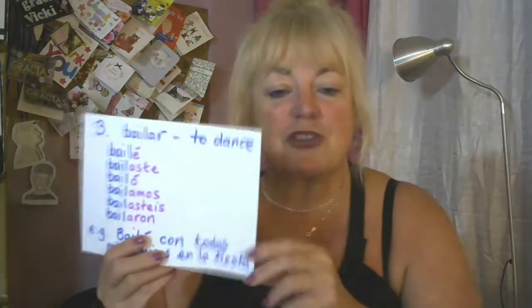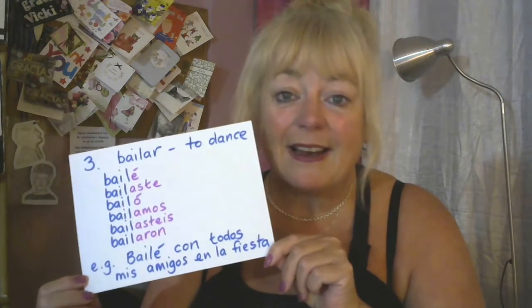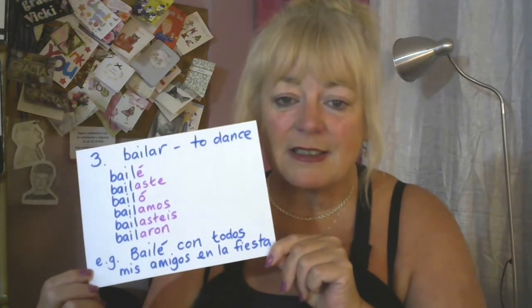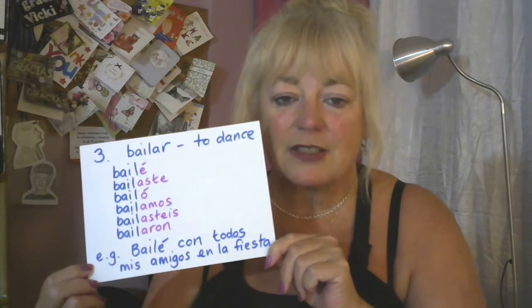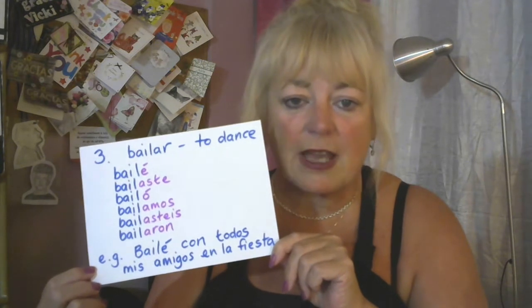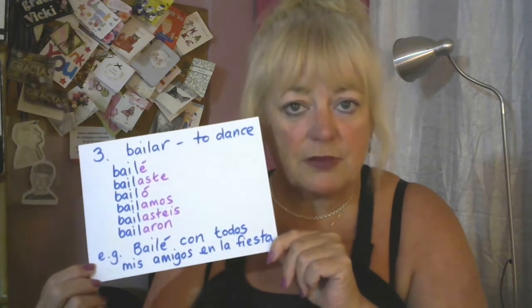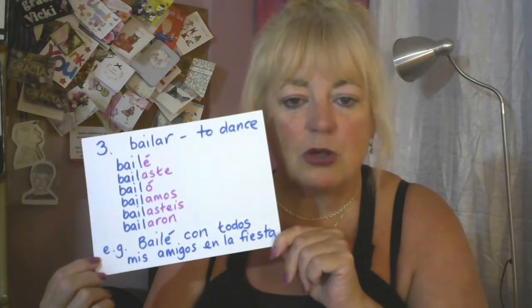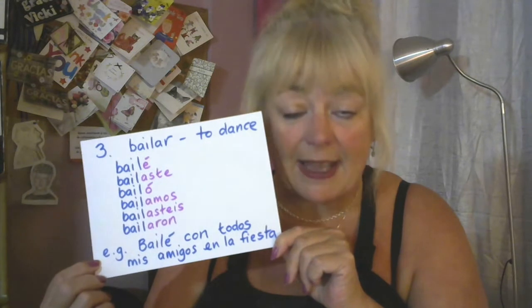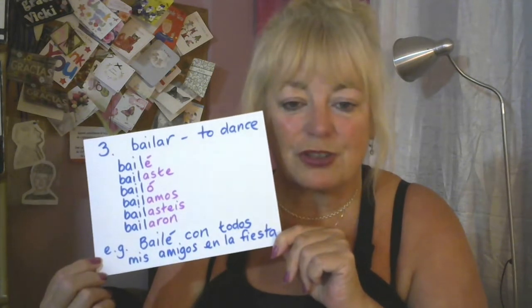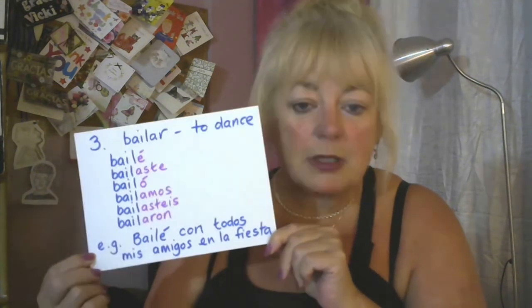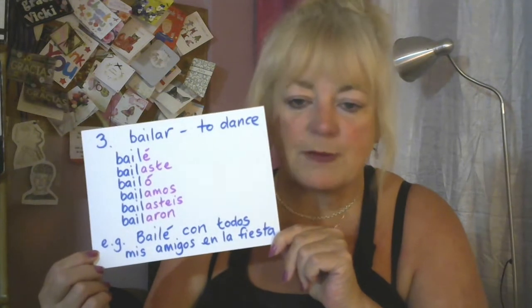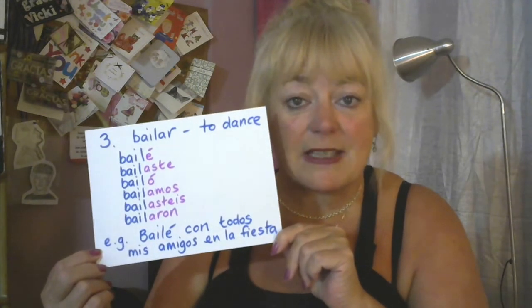Okay, número 3. Bailar, to dance. Bailar. So, again, we take off the AR. It's another regular verb in the preterite tense. Bailé, bailaste, bailó, bailamos, bailasteis, bailaron. And the example, bailé con todos mis amigos en la fiesta.